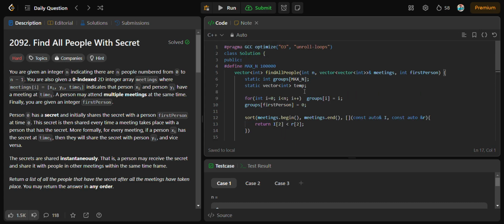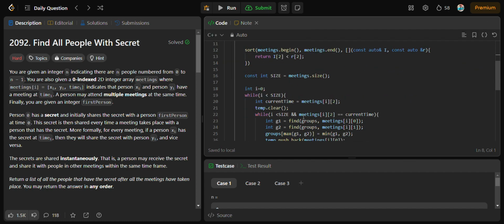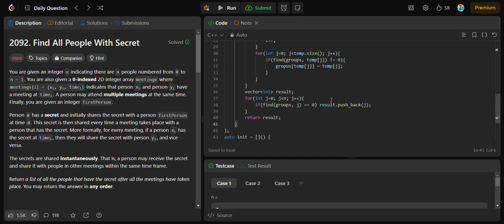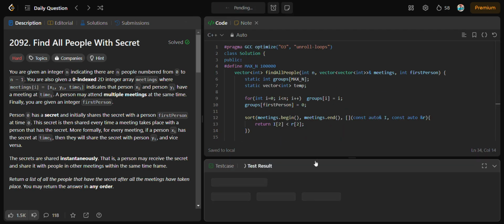If you want more clarity, you can refer to the approach parallelly with the code and see how it iterates. So let's check the code.